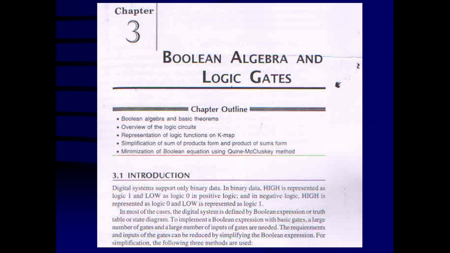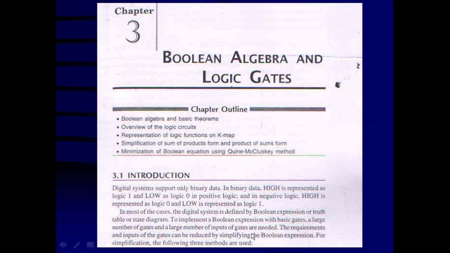To implement that circuitry using these basic gates, a large number of gates is required, each gate may require more inputs, and the circuit becomes very complicated. Using Boolean algebra, you can simplify this complicated Boolean equation to a simple Boolean equation and obtain the same result. That means to obtain the same requirements, you can have a simplified Boolean equation, obtained using Boolean laws and theorems. That's why we are going to study Boolean algebra here.